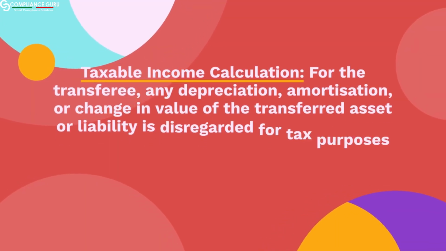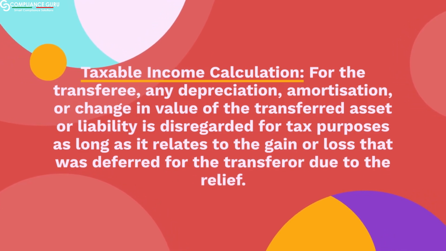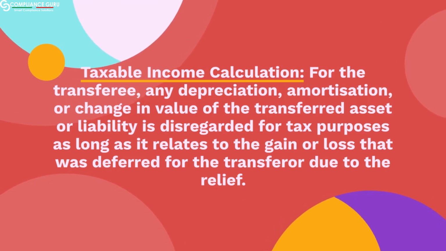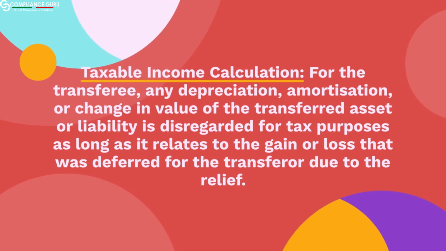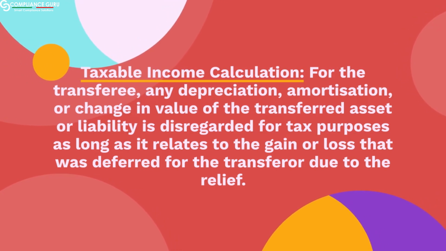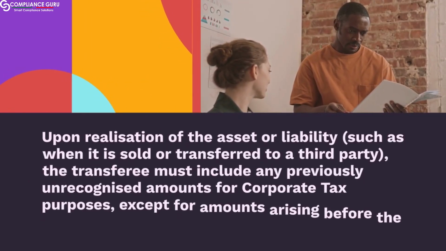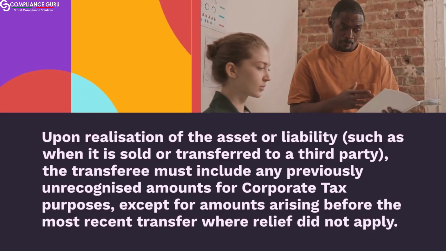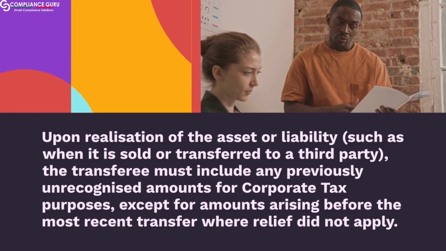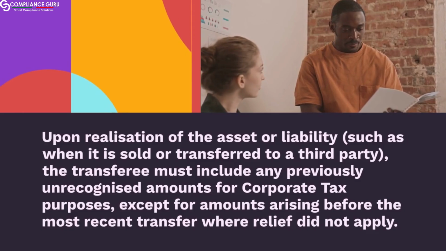Taxable income calculation: for the transferee, any depreciation, amortization, or change in value of the transferred asset or liability is disregarded for tax purposes as long as it relates to the gain or loss that was deferred for the transferor due to the relief. Upon realization of the asset or liability, such as when it is sold or transferred to a third party, the transferee must include any previously unrecognized amounts for corporate tax purposes, except for amounts arising before the most recent transfer where relief did not apply.